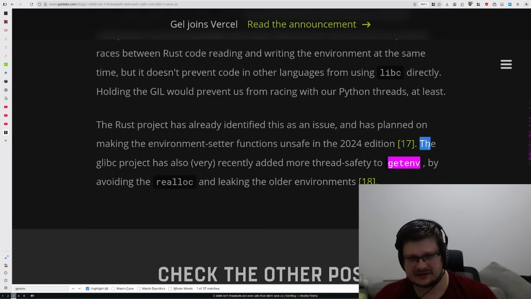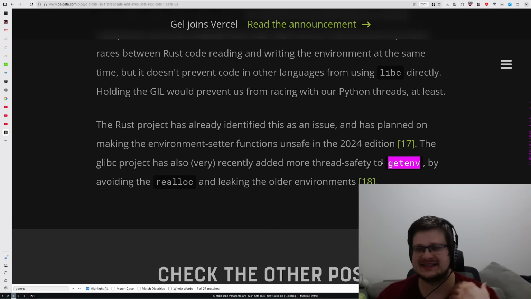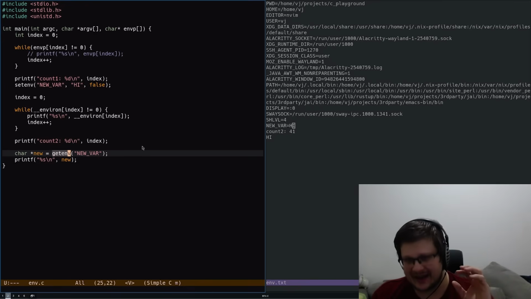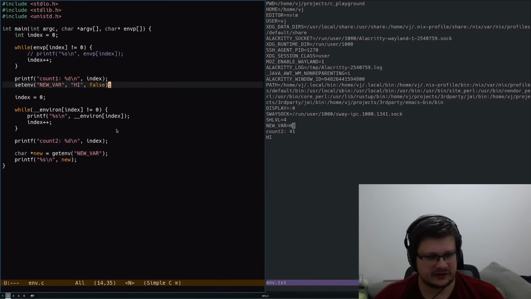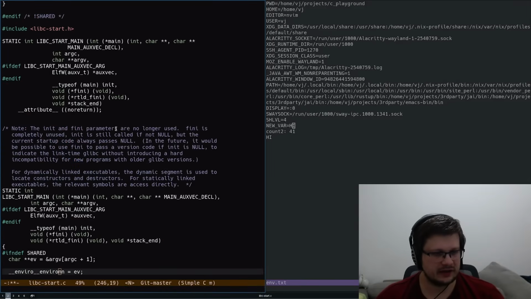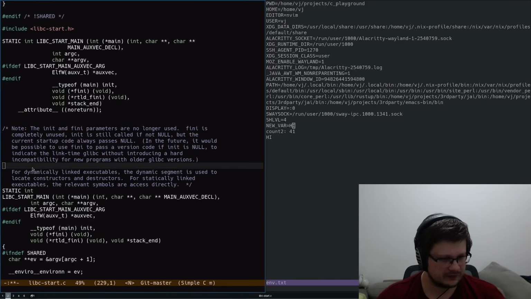And the fix is that the glibc project has also very recently added more thread safety to getenv. Let's look exactly how they implemented it. So let's go back to glibc and let's find, oh, I copied something here.